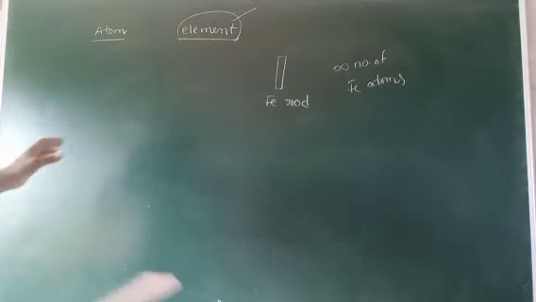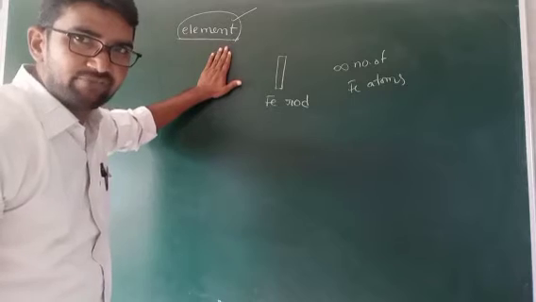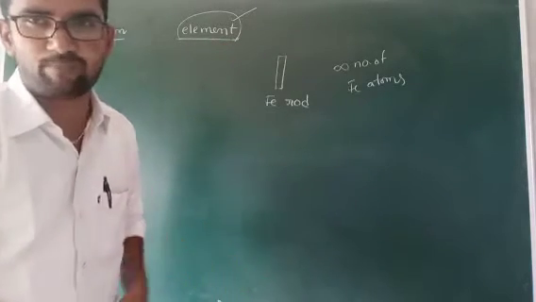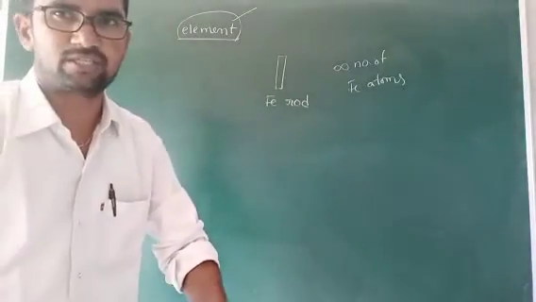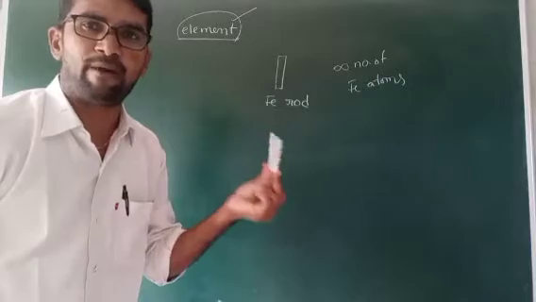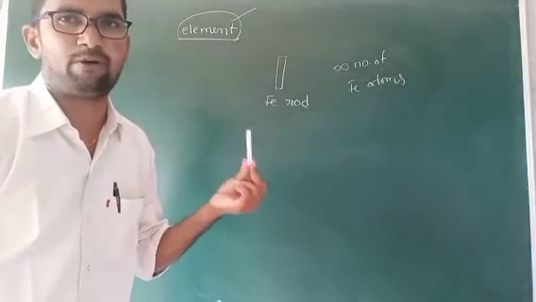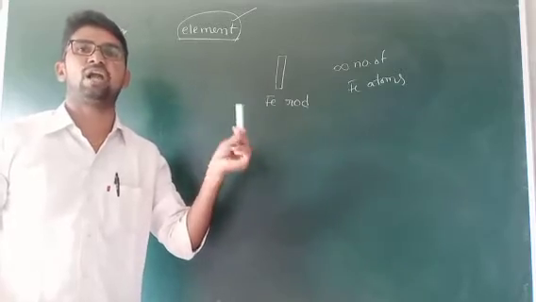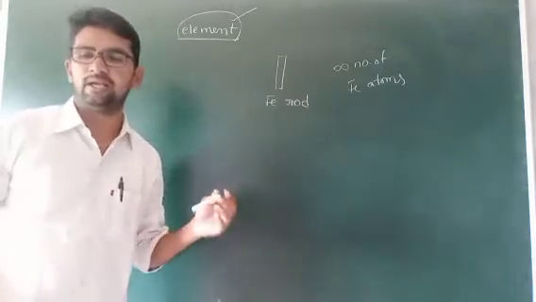So simply, element means, for example, if you take a substance like a chalk piece, this chalk piece contains only one type of particles. Only one type of particles. That type is called an element.